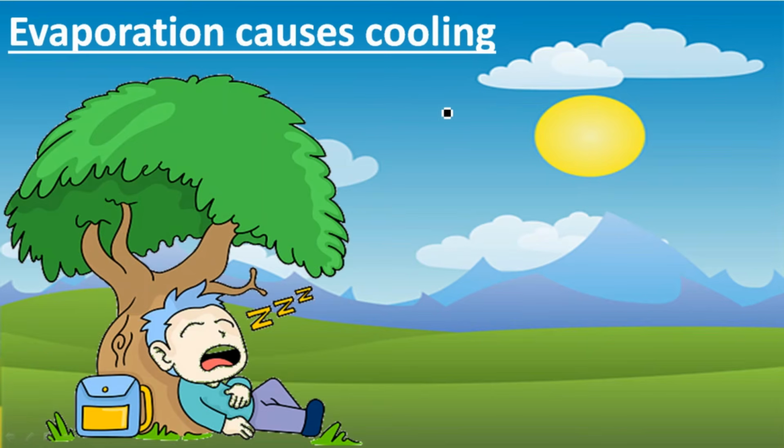Next, we are having evaporation always causes cooling. Whenever an evaporation process takes place, behind it always a cooling process takes place. For example, in the leaf of the tree, leaf water is there. So this water will take the heat from the sun, then water will evaporate. By evaporation, a cooling effect is left behind. So under the tree we always feel cool.